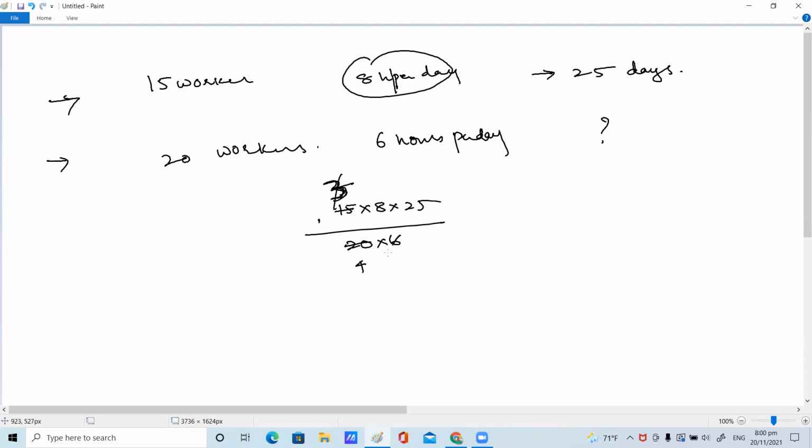3 1s are 3, 3 2s are 6. So 4 2s are 8, 8 will cancel. 25. Right, Nana, right. Before I made some calculation mistake, but the procedure is the same, right? Right, children.